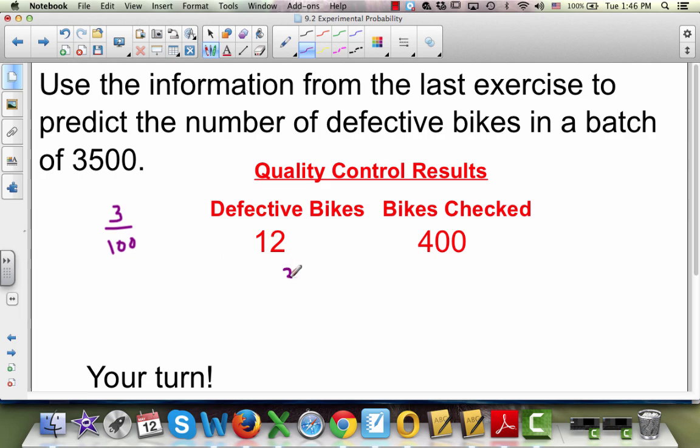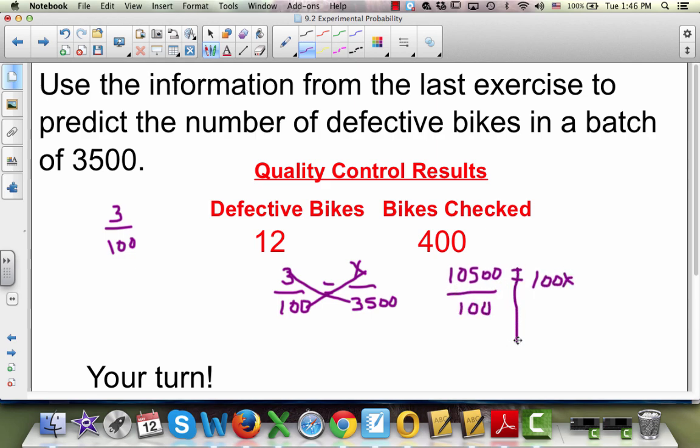All right, so we got 3 out of 100. So how many out of 3500? So we cross multiply. 3 times 3500 gives us 10,500 equals 100 times x, 100x. Divide by 100 on both sides. And that gives us x equals 105.